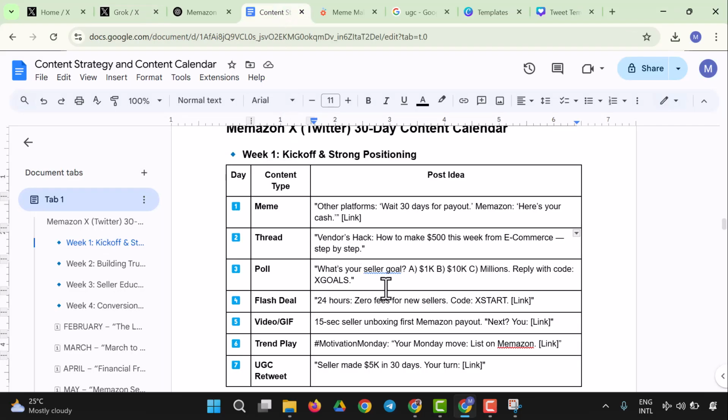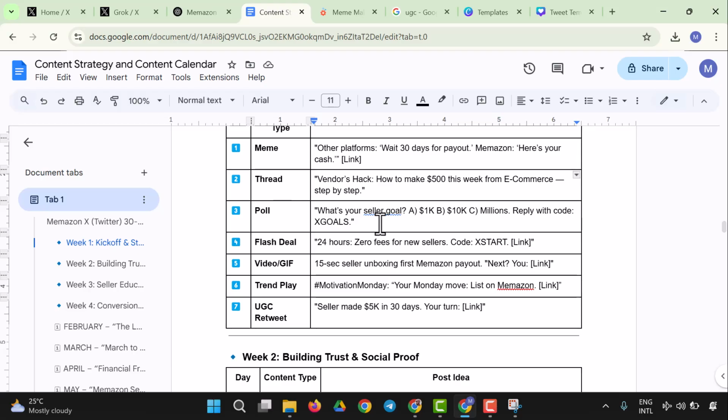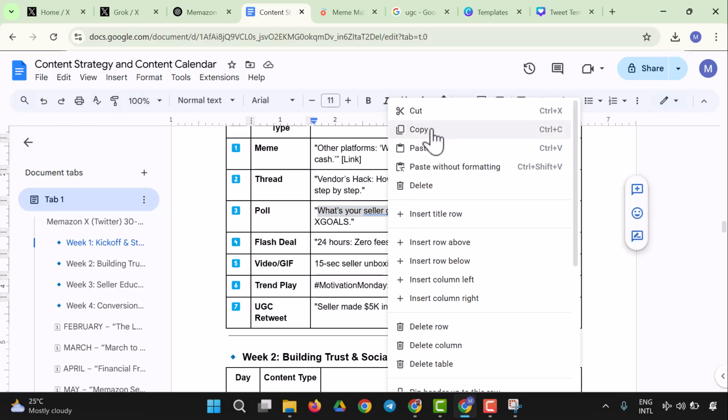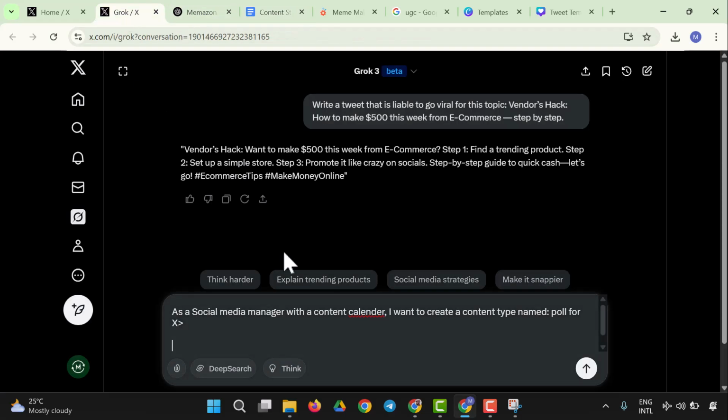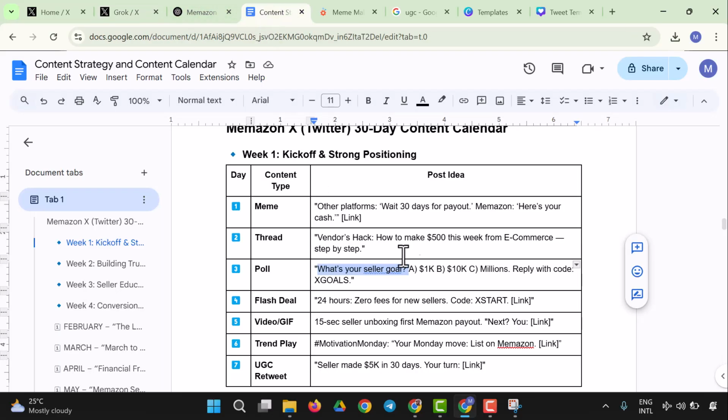It says the content will be, what's your seller goal? So the content will be within the content type, and the thing will be the post idea. The post idea will be, so I'm going to have that pasted here. So what is your seller goal? And here in the main content we have 1k, 10k, reply with code.